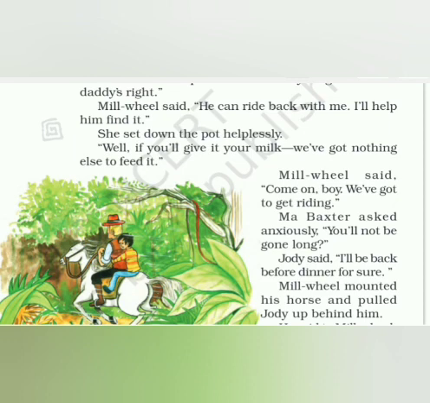Millville mounted his horse and pulled Jody up behind him. So in the picture you can see how Millville is riding his horse. So he got up on the horse and then he pulled Jody behind him, and they both rode out into the forest to go and look for the fawn. So Melville had promised to help Jody find the fawn.